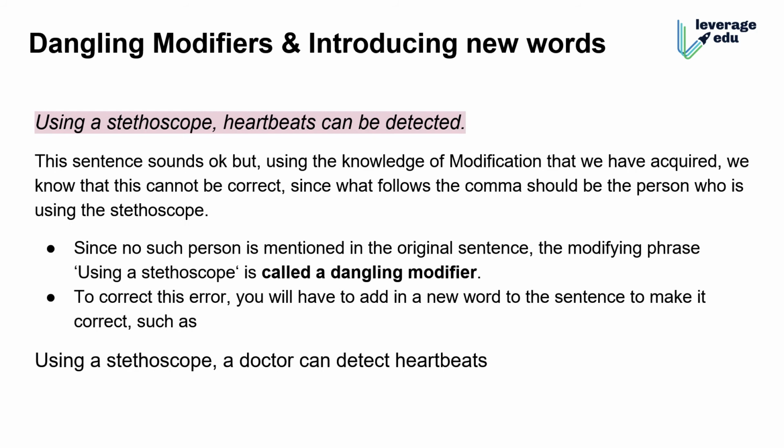So in this very sentence, if they're saying "using a stethoscope, heartbeats can be detected," in our conscious mind we understand that there's a doctor checking and listening to the heartbeat. But to a native or non-native speaker, the sentence will be considered abrupt.